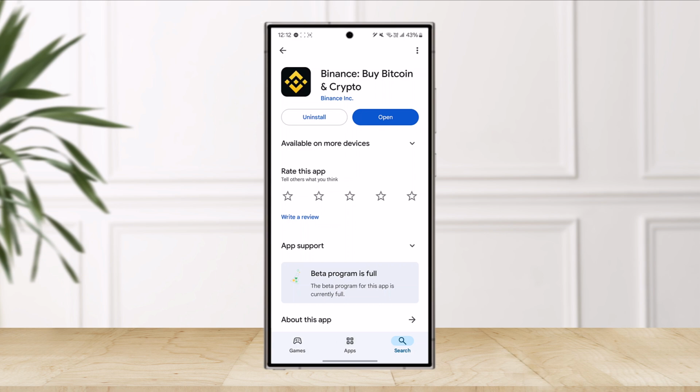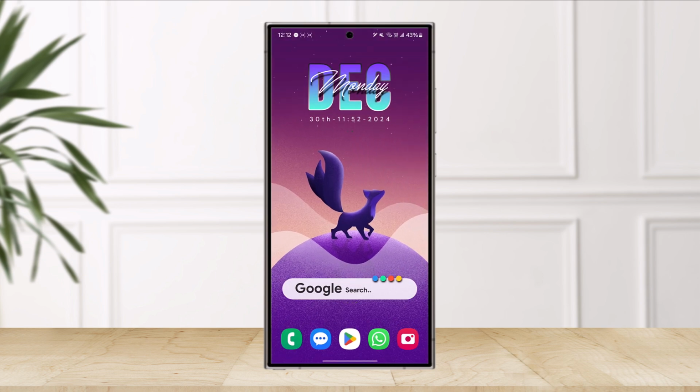You just have to use multiple platforms and different types of exchanges to be able to go through with it.